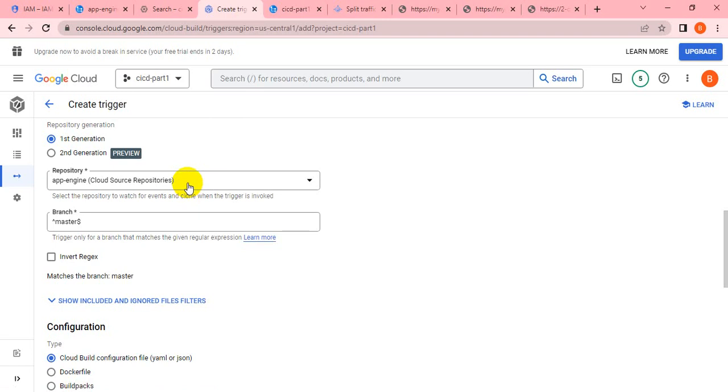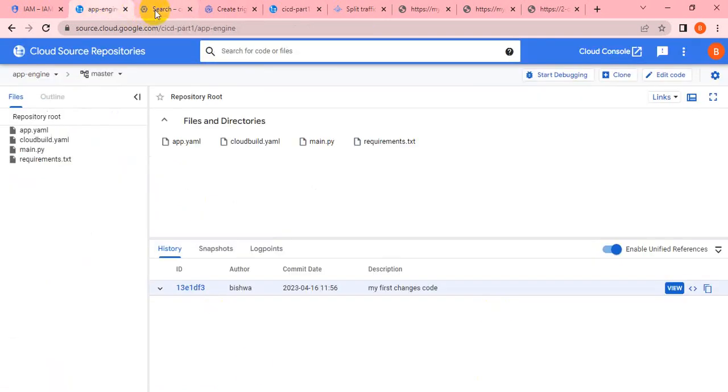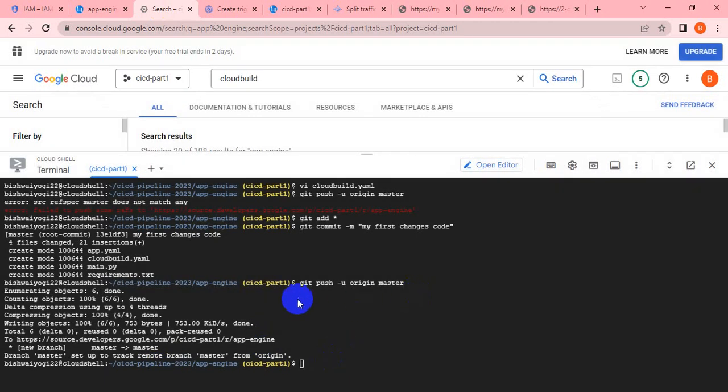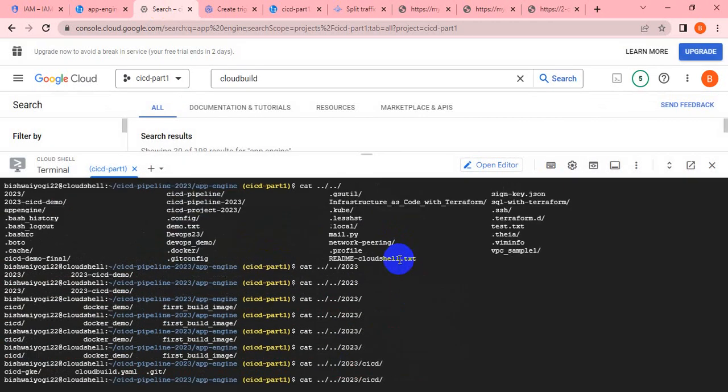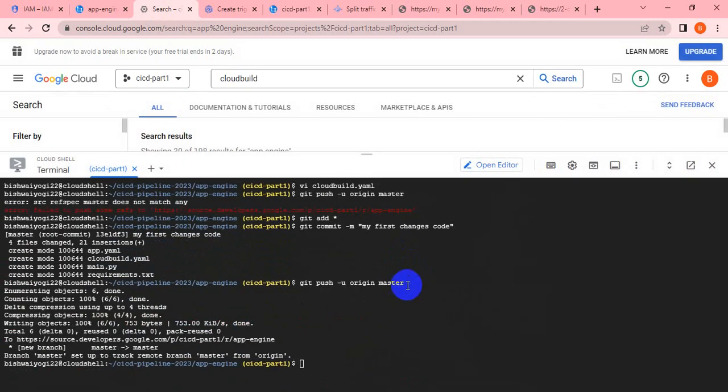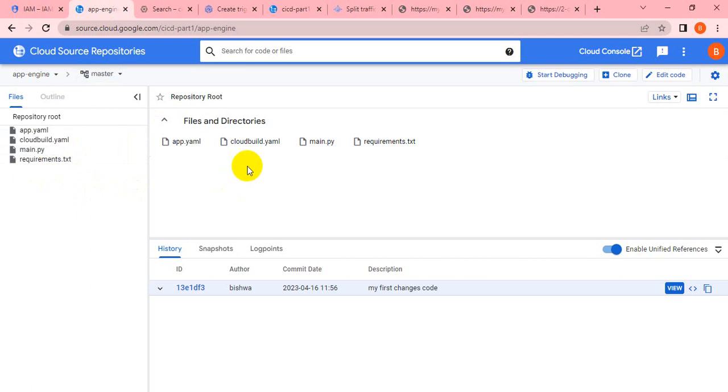Without changes it will not trigger. I can give an example. If I go to the Google Cloud Shell, inside the main.py file, suppose I change anything and after that I do a git push to the repo, automatically it will find out and tell this trigger that there are some changes inside my repo, so please trigger that. So automatically it will trigger and it will apply the next generation to the applications, right? So this is how it will work.